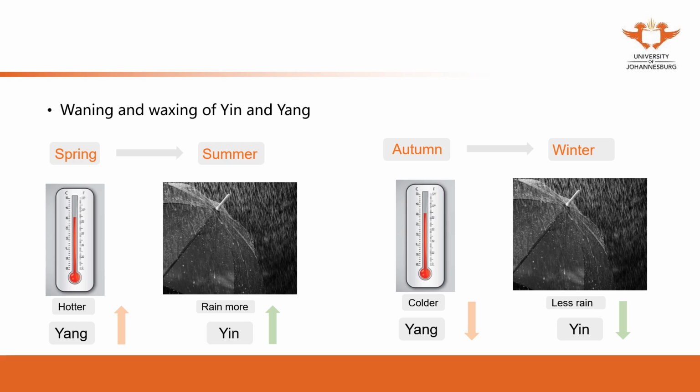So Yang increases, Yin also increases. From autumn to winter, it becomes colder and we got less rain. Yang decreases, Yin decreases. So this law we also can apply in our practice.